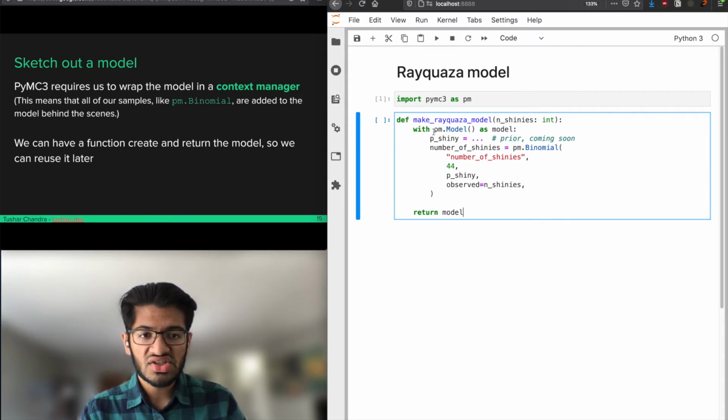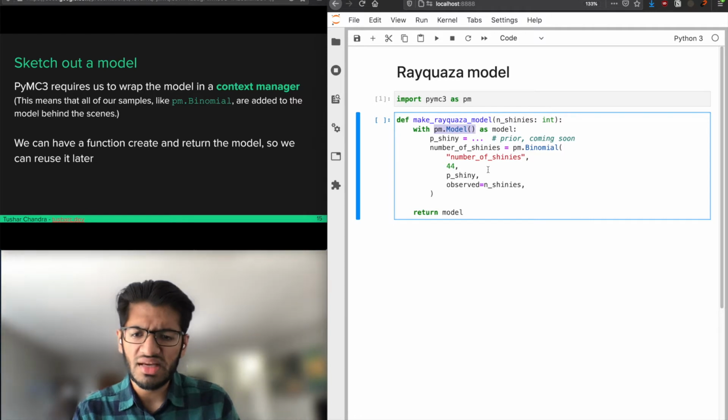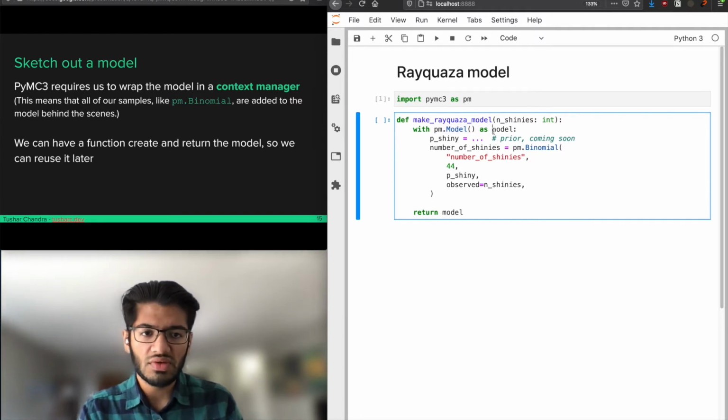So by saying this, with pm.Model, we're saying, hey, PyMC3, please create a new model for me, and we'll call it lowercase model. And then we'll add this p shiny random variable to it once we fill it out. And then we'll add this number of shinies random variable to it. And then we return it. We have a function that returns it.